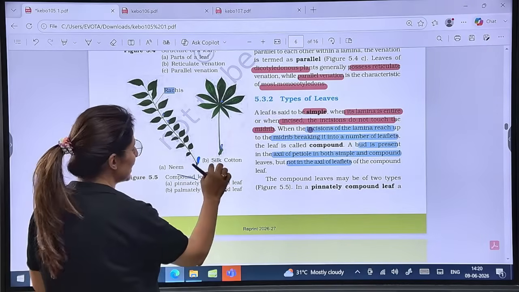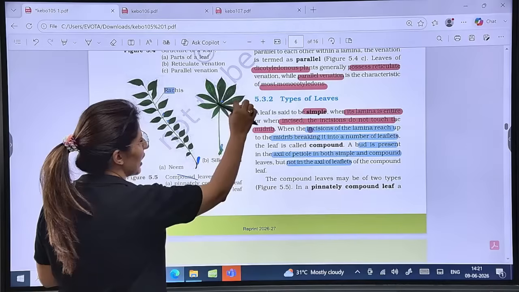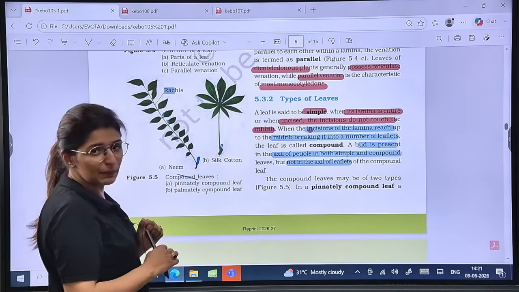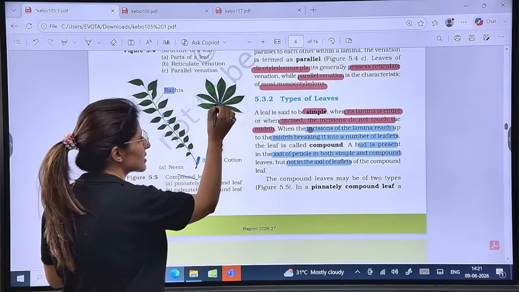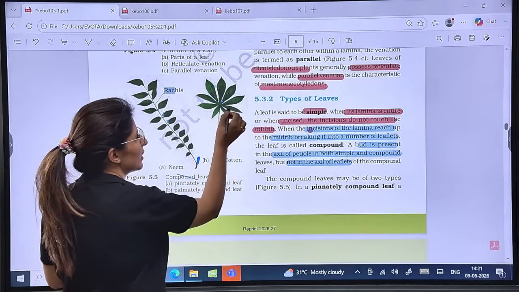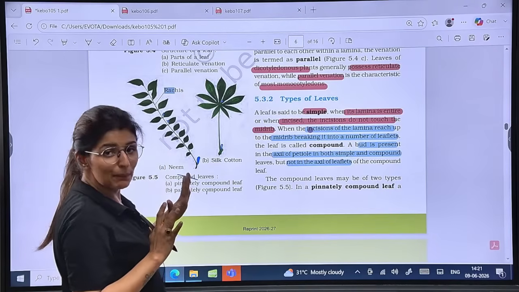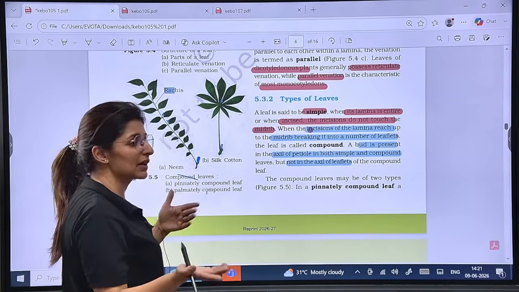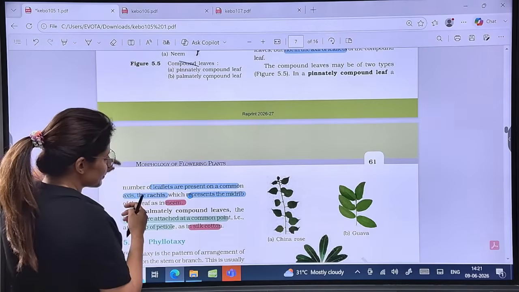While in palmately compound, that is in the case of silk cotton, all the leaflets are present around the tip of the petiole. So this is the petiole, this is the tip. All are surrounded around the tip of the petiole, so it looks like a palm of the hand, hence palmately compound. Are we clear? Please tell me, are we clear?